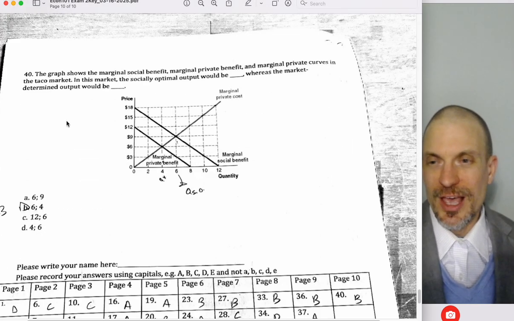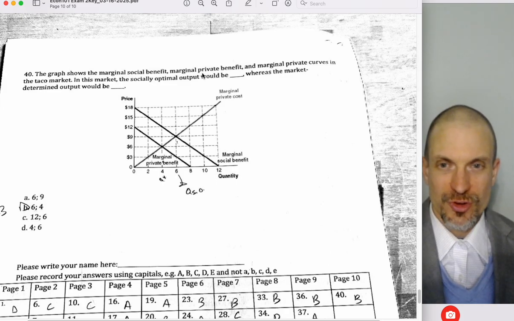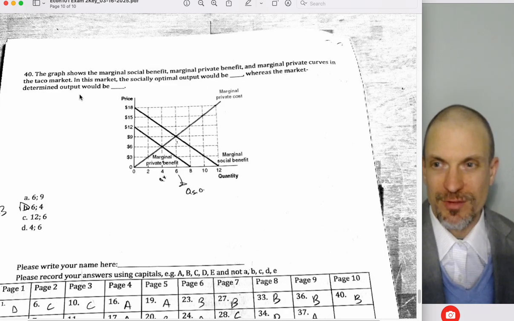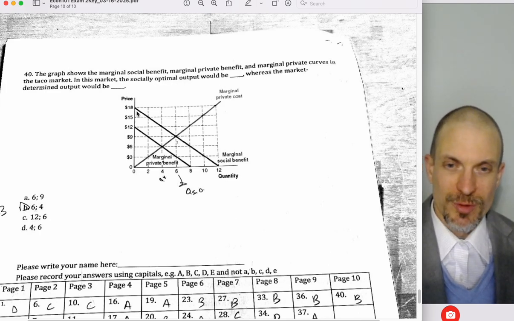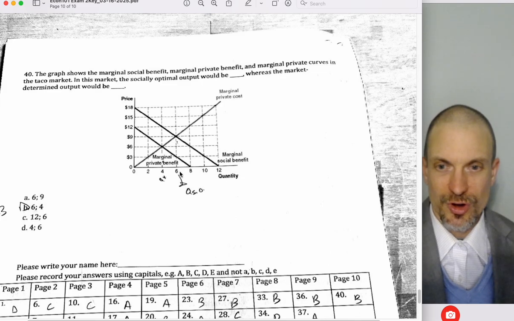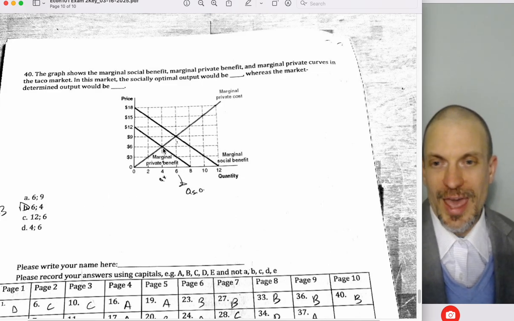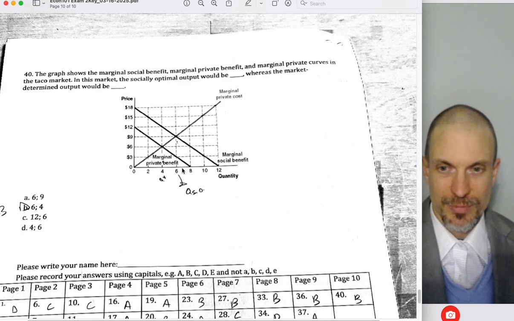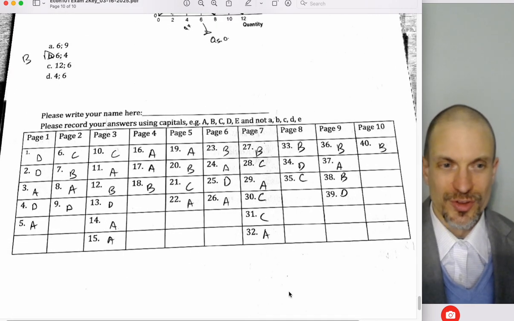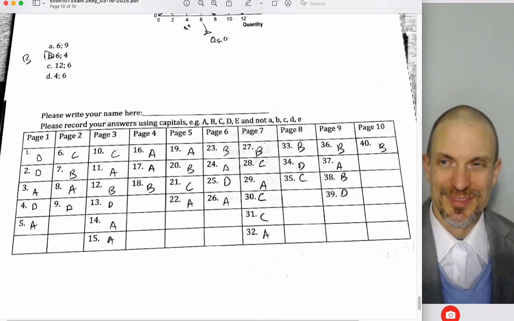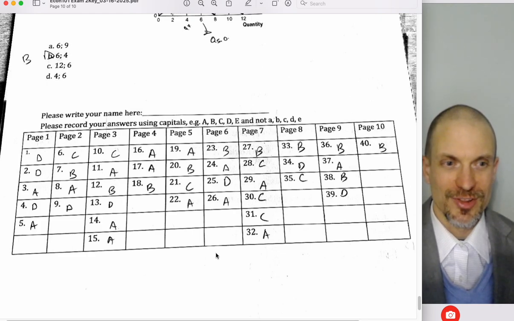Okay, so last one, the graph shows the marginal social benefit, marginal private benefit, and marginal private cost curves in a taco market. In this market, the socially optimal output will be, socially optimal is where marginal social benefit crosses marginal social costs. It'll be 6. The actual market delivered quantity will be where marginal private cost crosses marginal private benefit. That'll be 4. And then here, just real quick, this is just all those answers. If you took the exam, you could just kind of skip to this, I guess. I'll mention that in the description.